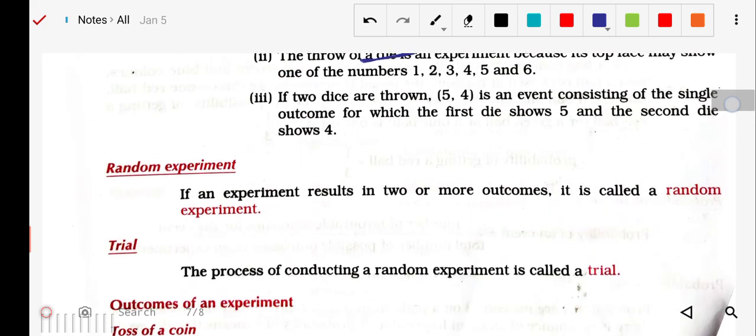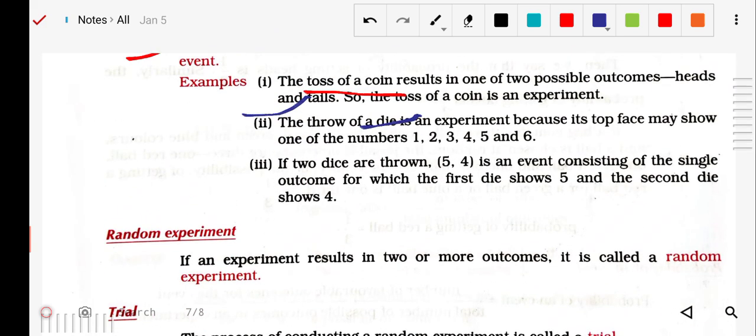What is the possibility? Either 1, 2, 3, 4, 5 or 6 can come when you throw a dice. These are some of the examples through which we can understand the concept of probability.